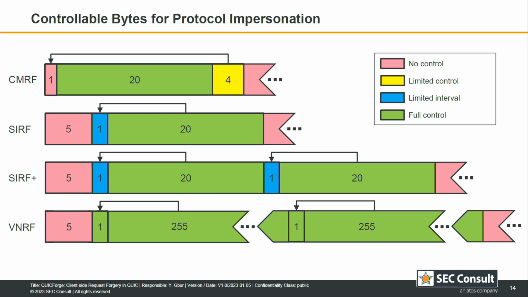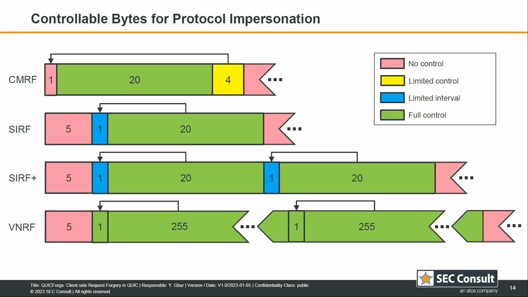So for the connection migration, we have a short header format where we have 1 byte that has control flags, followed by up to 20 bytes of the CID. This is the green part here. The CID is the primary connection identifier that is used in QUIC to identify the connections. And this is followed by 4 bytes for the length of the packet, and these are partially controllable as we can let the numbers ramp up if we keep the connection open longer.